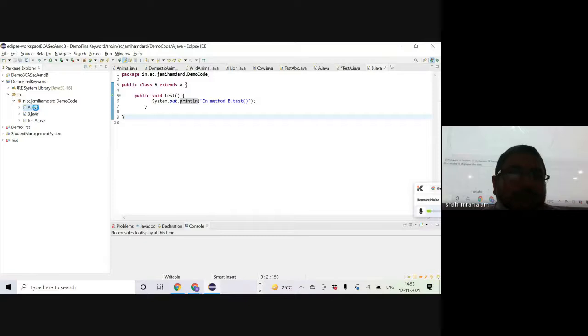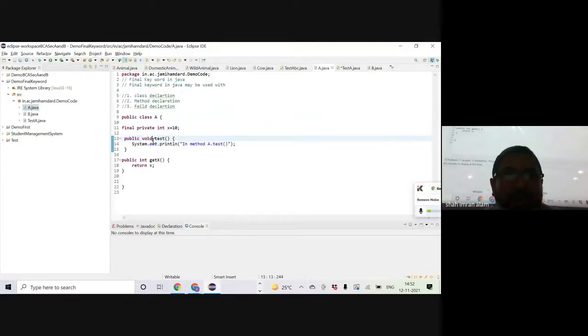Now, if the method in class A had been declared as final. I told you that the final keyword could be used with fields. We have seen what it means with a field. Now we are talking about methods. As the literal meaning of final says, anything that is declared as final is final. That means it cannot be changed. So method test now cannot be changed.